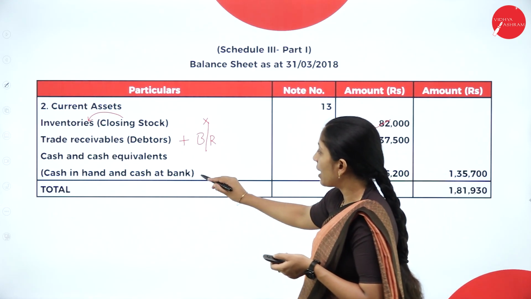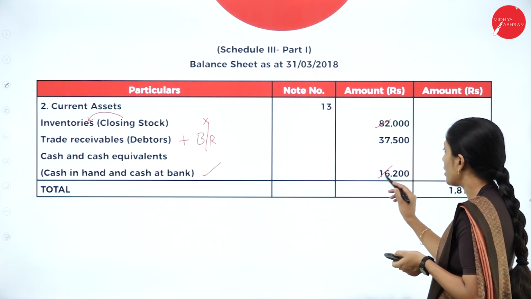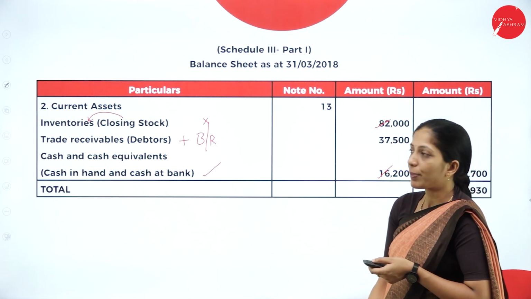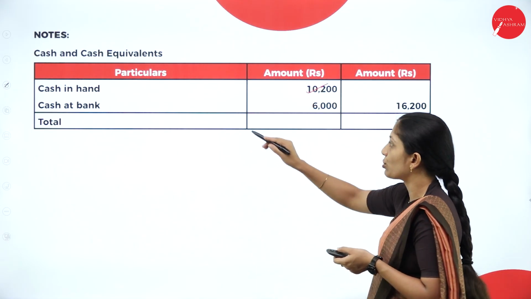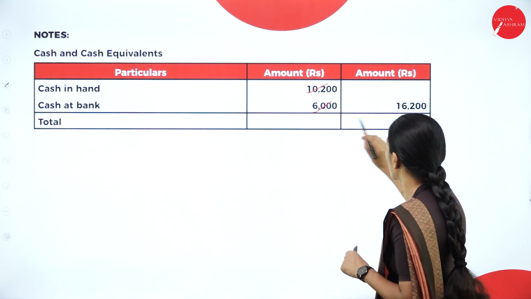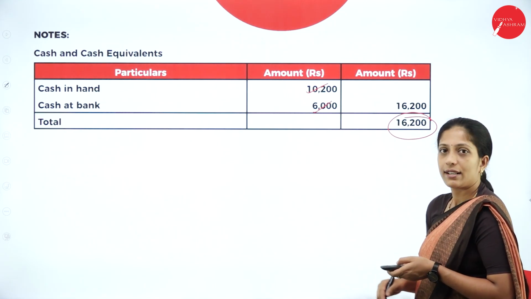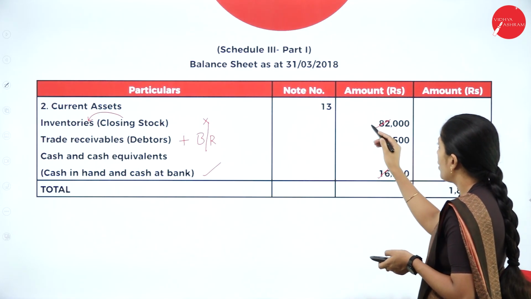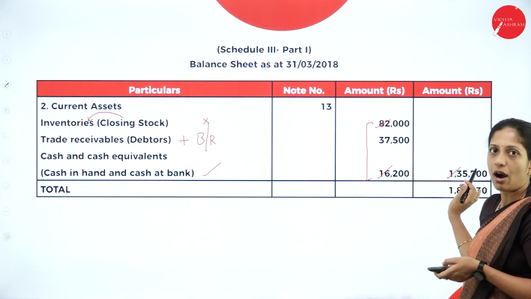So you can prepare a necessary note for it. Cash and cash equivalents, when you add those two, you'll get 16,200. I have prepared a note for cash and cash equivalents. That is cash in hand 10,200, cash at bank 6,000. So overall it is 16,200. You can write this in your balance sheet. That is 16,200. When you add all these, you will get the total of current assets. You will write in the outer column.